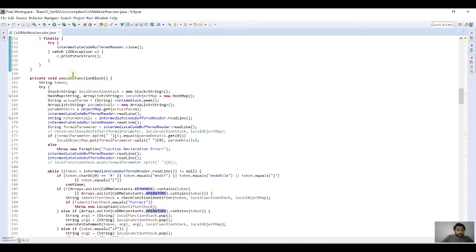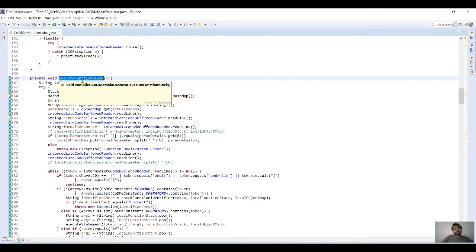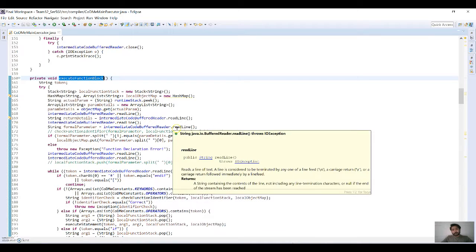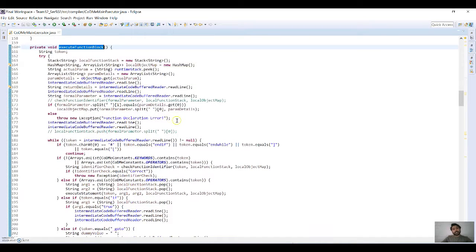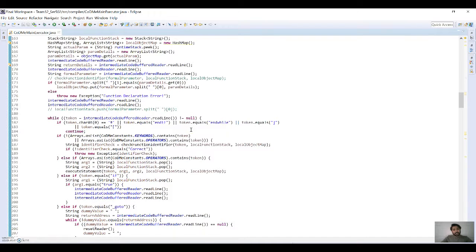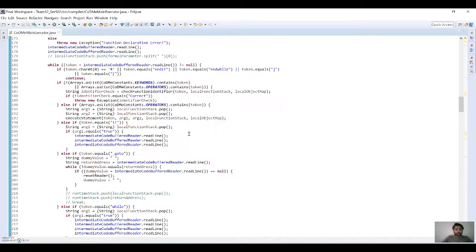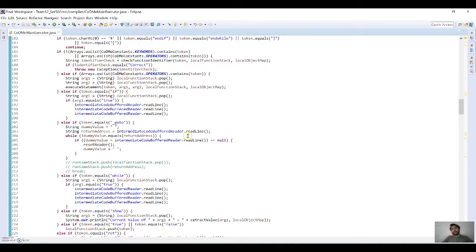So here is the execute function block. Since the function block stack is a separate stack, we created a local set of variables for the function block, and the stack scope is only for the execute function block function. Once the function is executed, we remove all the parameters and the data stored for that particular scope, so that it gets purged while the program is processing. There is also a master scope, where the data for the rest of the variables outside the function is stored. These two sets of data are completely separate and operate on separate stacks.